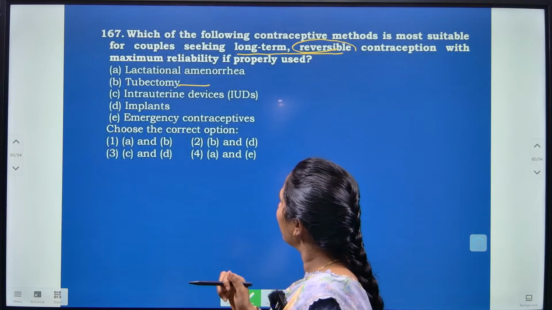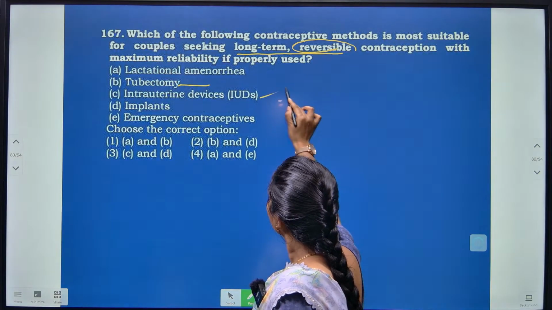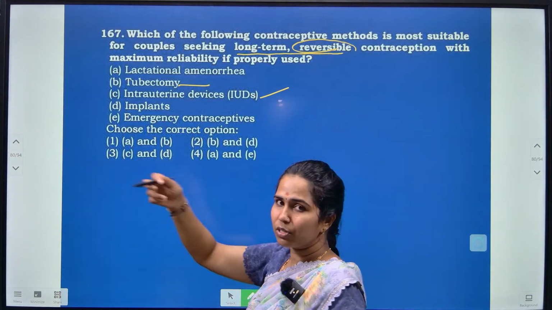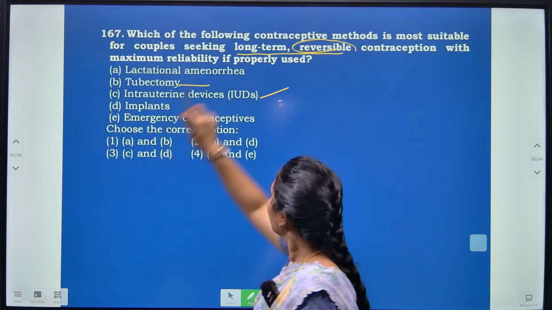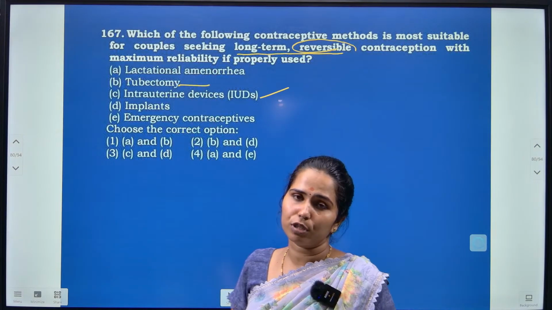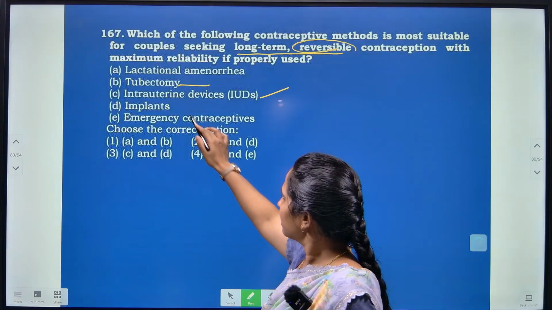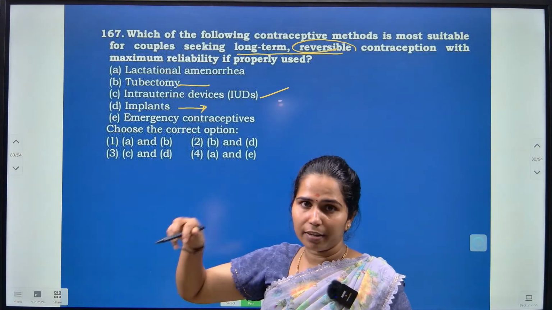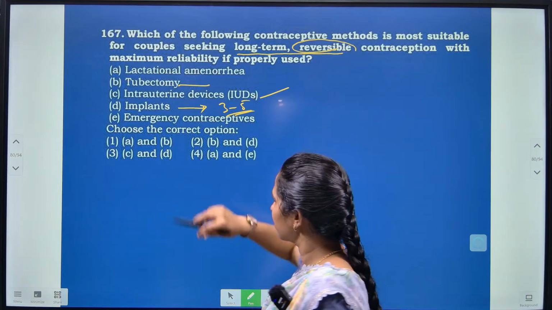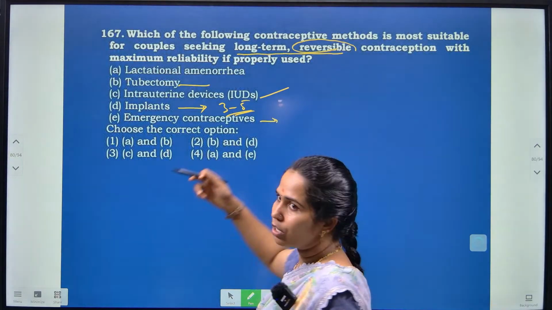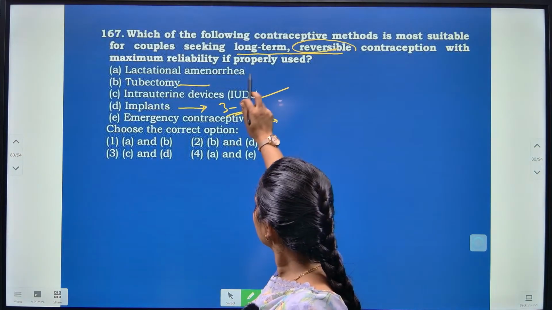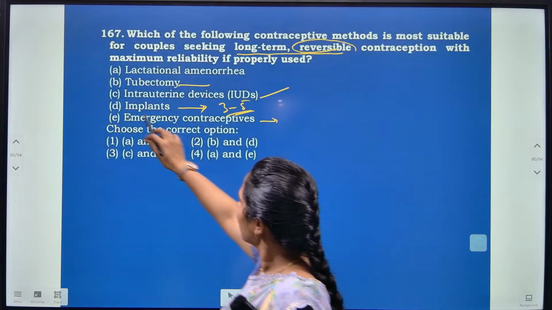And the third one is intrauterine devices. Yes, so in general we call them IUDs, and these IUDs can be inserted into the female genital tract here, and they are reversible and reliable for the long term. They can be used for 3 to 5 years here. And the implants, yes, even these implants which are kept under the skin here can also be used for 3 to 5 years, which are going to have the least effects. Emergency contraceptives are nothing but like the condoms here. So the right options for long term as well as reversible contraceptives are these two, okay.